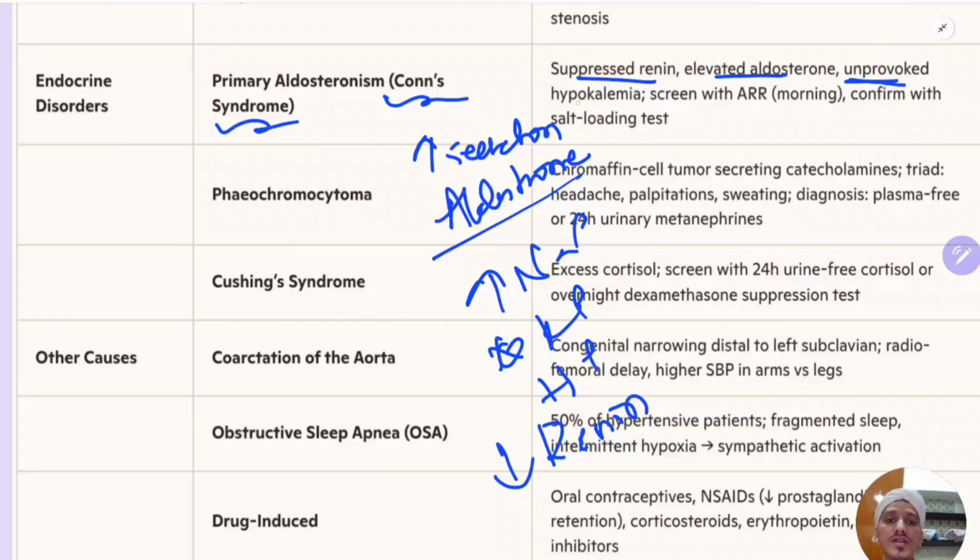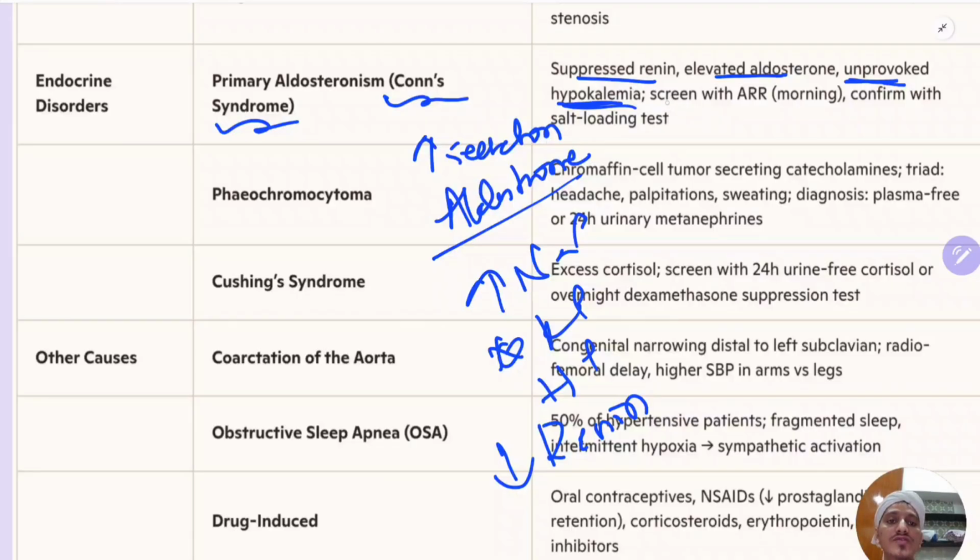Unprovoked hypokalemia, meaning there is no vomiting, there is no diarrhea. Still, the patient is having hypokalemia. So unprovoked hypokalemia is a sign of Conn syndrome, along with increased sodium, decreased renin.